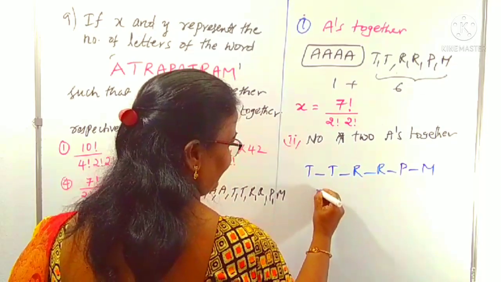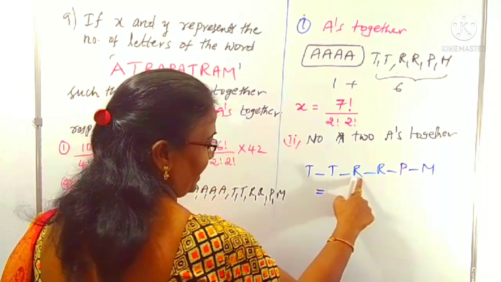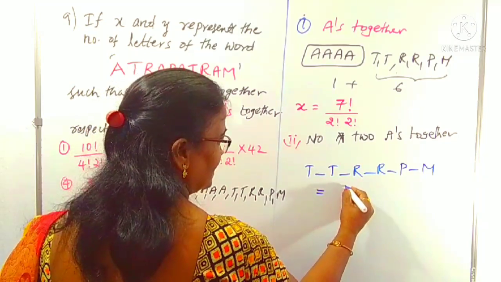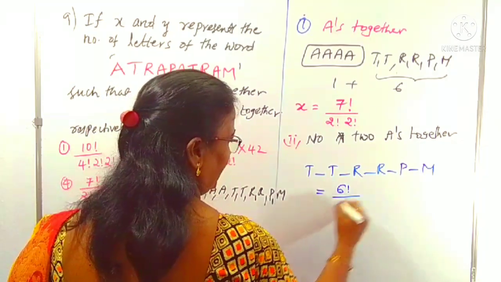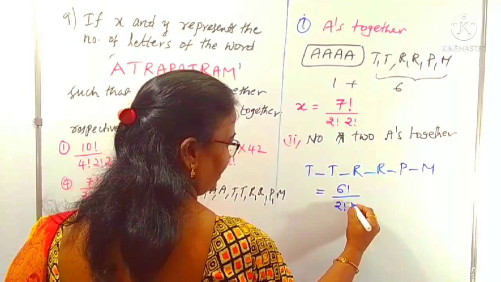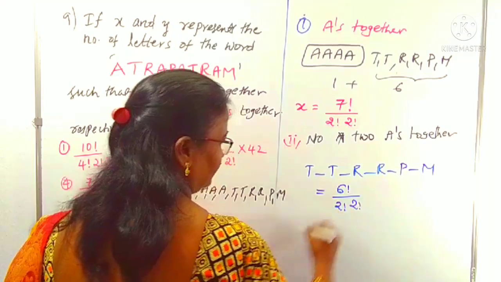Okay, we can arrange these first: 1, 2, 3, 4, 5, 6. These 6 letters we can arrange in 6 factorial by, there are 2 T's so 2 factorial, and 2 R's, R factorial, 2 factorial, right?